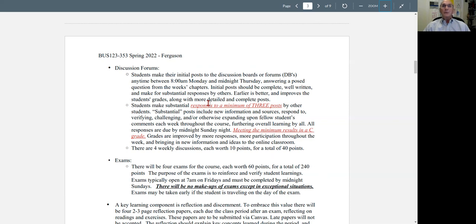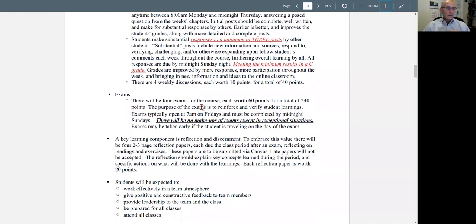And in order to improve that grade, you get involved and stay involved. There are going to be exams. The way I'm setting up the exams for the 8-week courses is they will open up at 7 o'clock on Friday. They have to be completed by midnight Sunday. So you have 3 days in there in order to get the exams done.